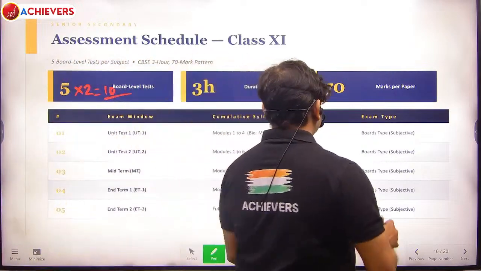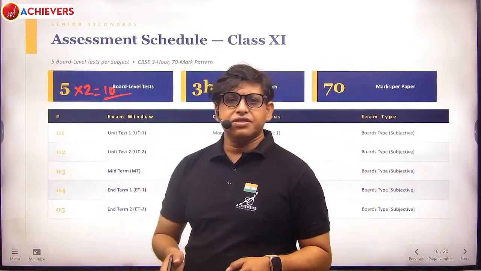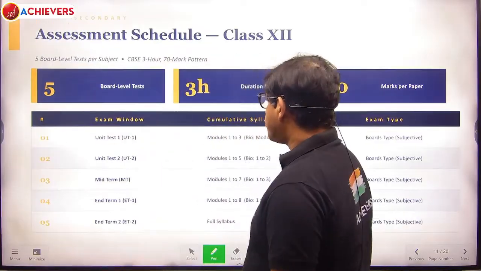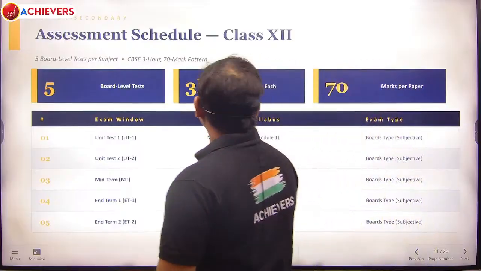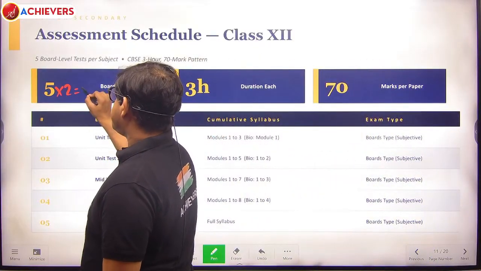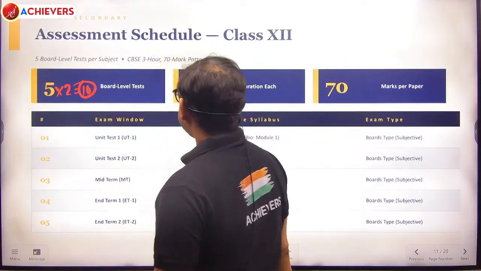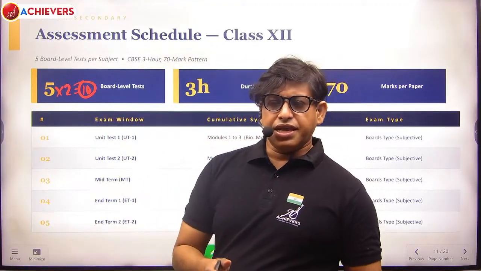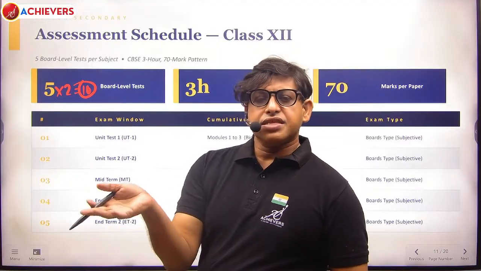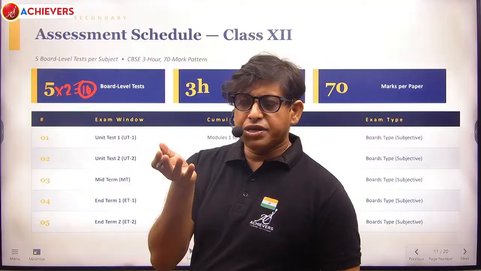The pattern will be strictly maintained according to the CBSE pattern for the classes, board and school type examination. This is again class 12, the same thing. 5 are board level, and the rest 5 are the entrance type tests, and the syllabus is the same. For example, for UT1, you are going to give the syllabus with respect to the board level, and the syllabus for the objective paper is going to be the same.